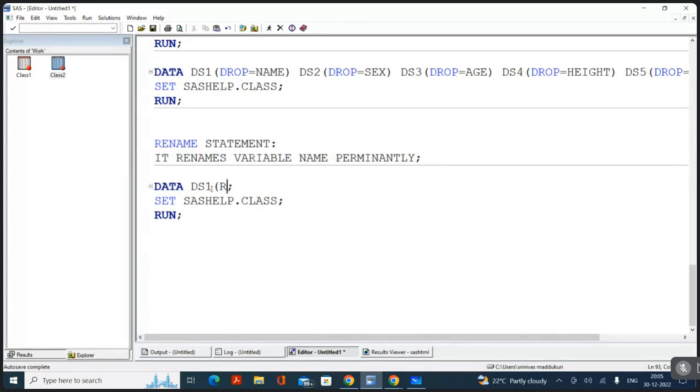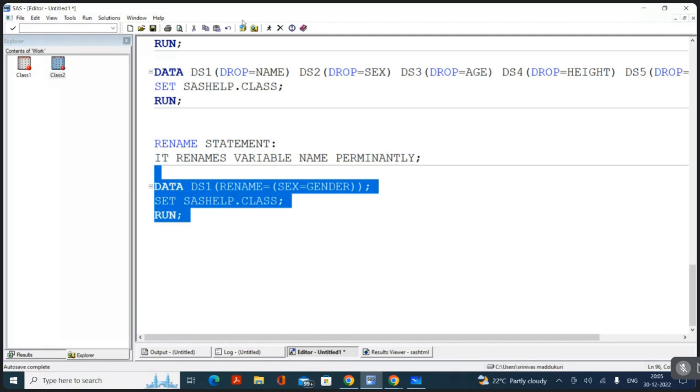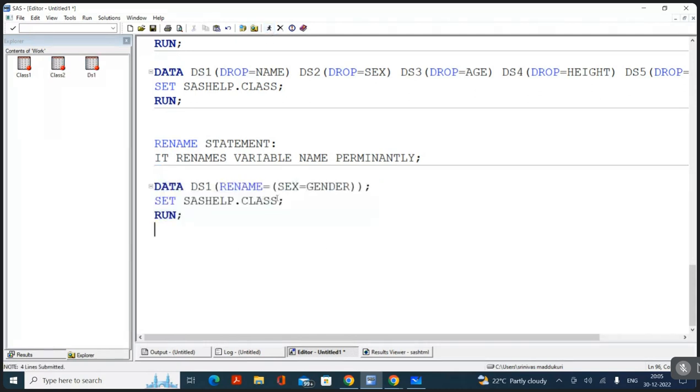Parenthesis, rename is equal to, again open parenthesis, old name is equal to new name, close the parenthesis two times. This is what we do, isn't it? This is what we know, because a rename option will rename a variable name permanently. But from today onwards, if you want, you can also write a rename statement.